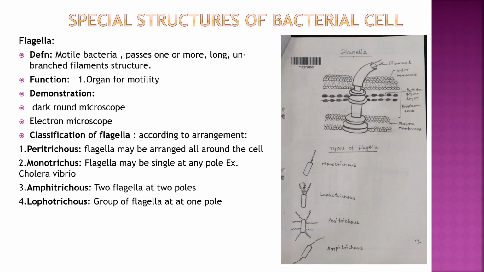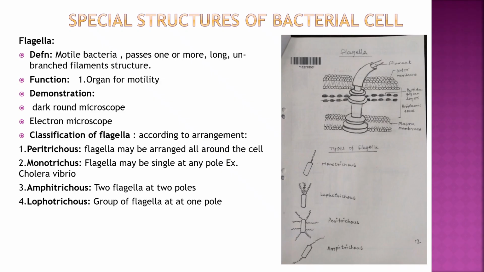Hello students, today we will see special structures of bacterial cell. So first is flagella. Flagella in motile bacteria: they possess one or more long unbranched filaments that are called flagella, and the function is that it is the organ of motility or locomotion.